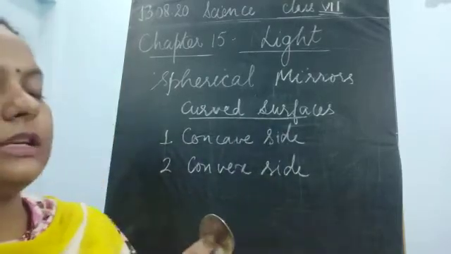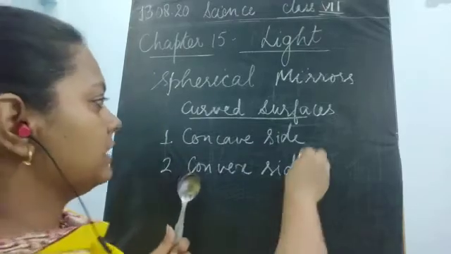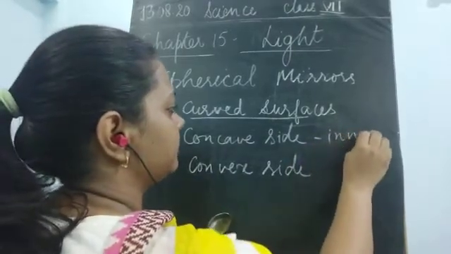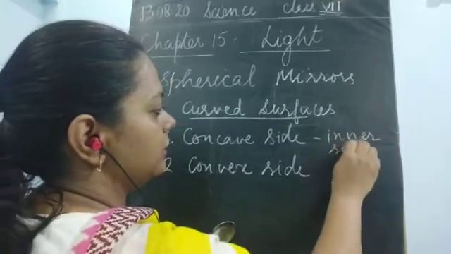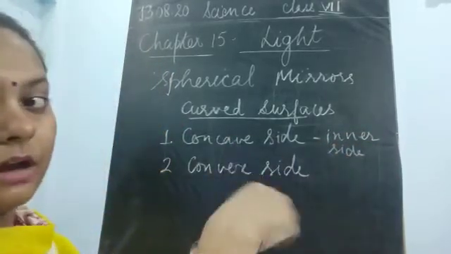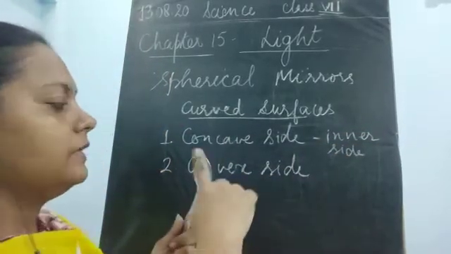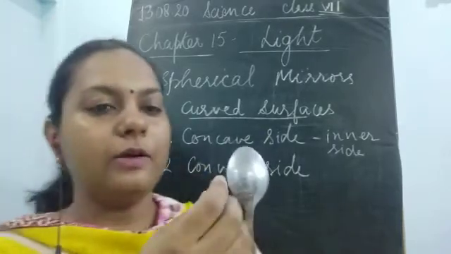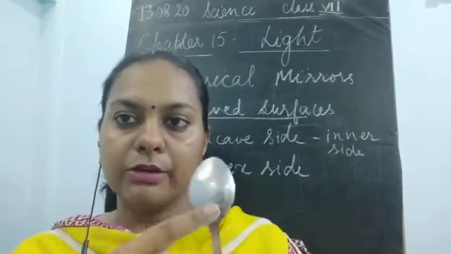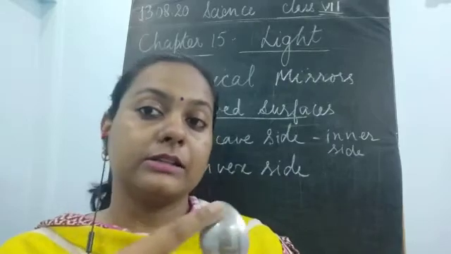This is the concave side, the inner side of the spoon. It is curved inwards. And what about the convex side? This is the outer surface of the spoon that is curved outwards.